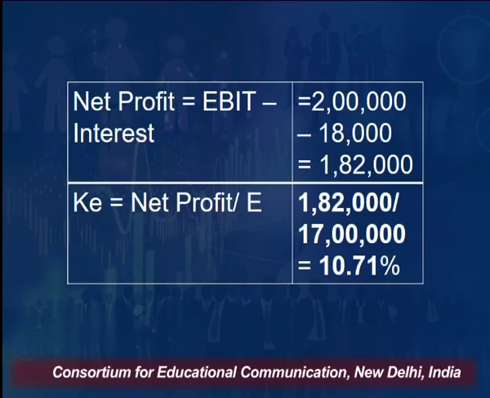In this case, our net profit will become EBIT minus interest, that means 2 lakh minus 18,000, that is 1,82,000. Now, our KE, cost of equity, will become 1,82,000, because this is the net profit available for our equity shareholders, divided by value of equity, 1,82,000 divided by 17 lakh. So, our KE will become 10.71%.